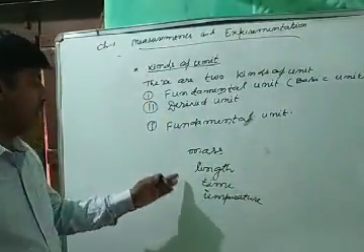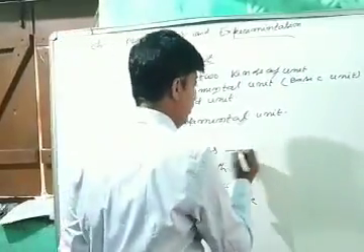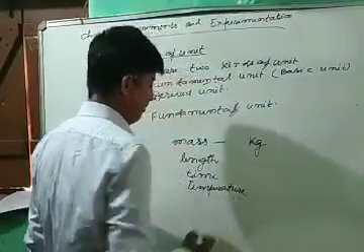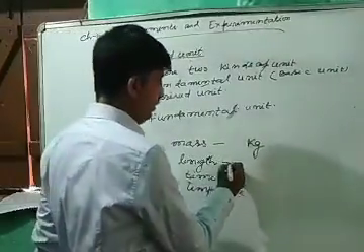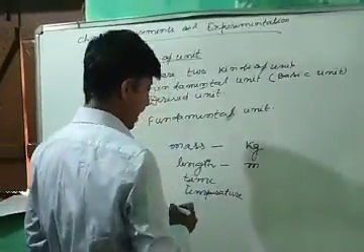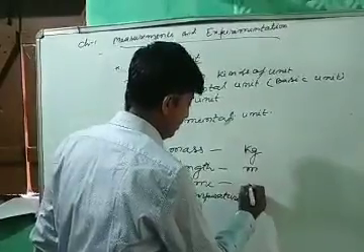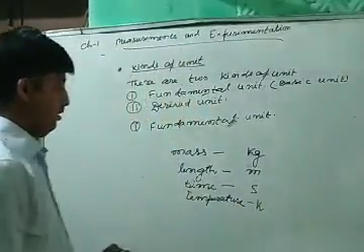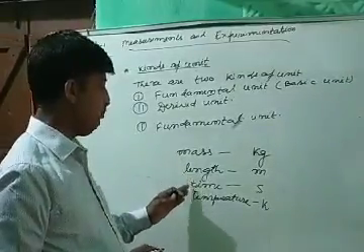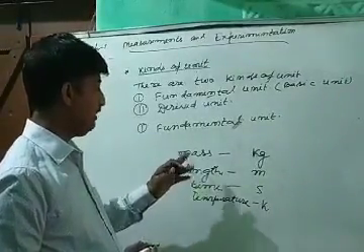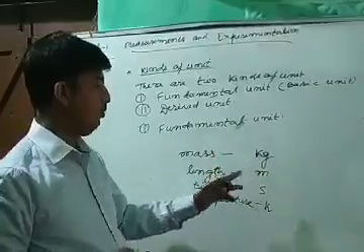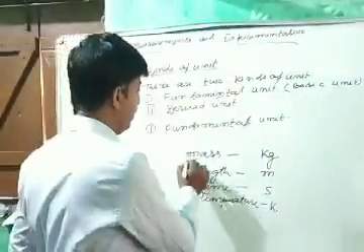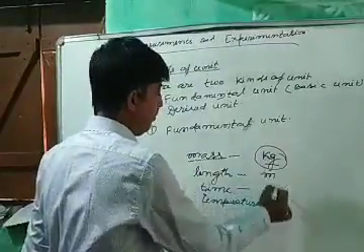etc. are fundamental units. The unit of mass is kg, kilogram, the unit of length is meter, and the unit of time is second, the unit of temperature is Kelvin. So these are fundamental units because the unit of these physical quantities does not depend on one another. A fundamental unit is not derived from other units.